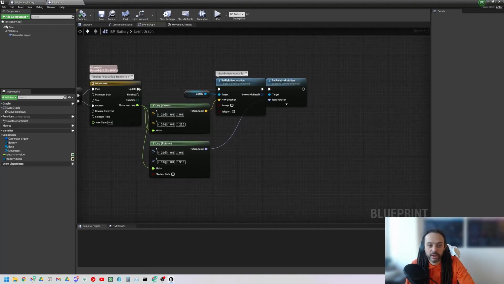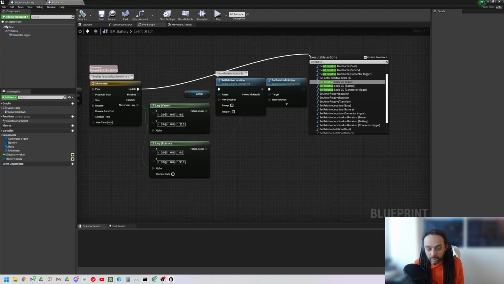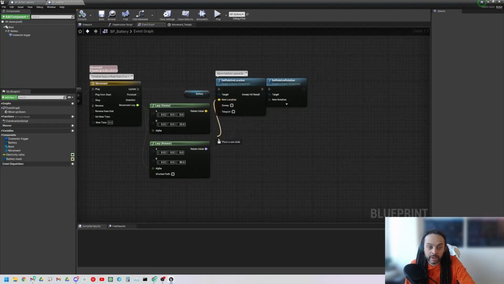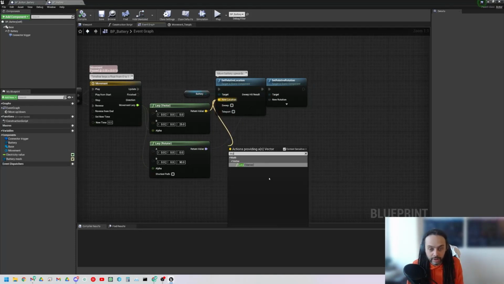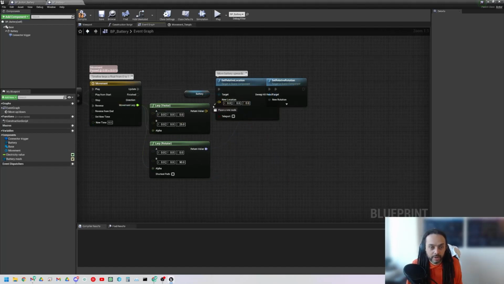What you might want to do is pull off here and say set relative location. Then you would select which one, and then you can pull back off here and get the same lerp, and then connect your movement lerp up that way. Okay, just going to fill this back in.